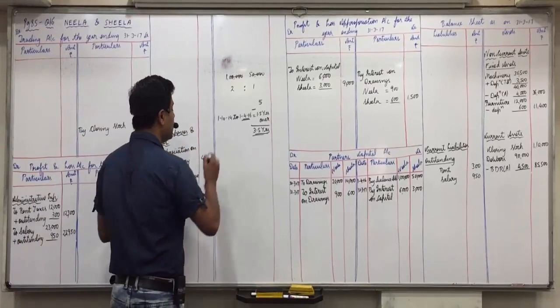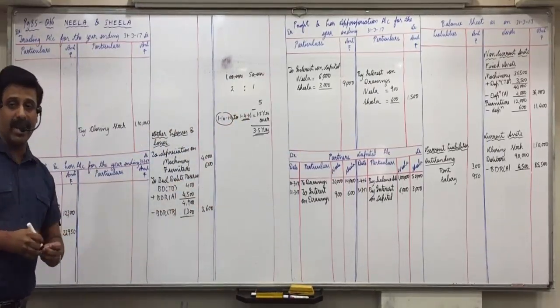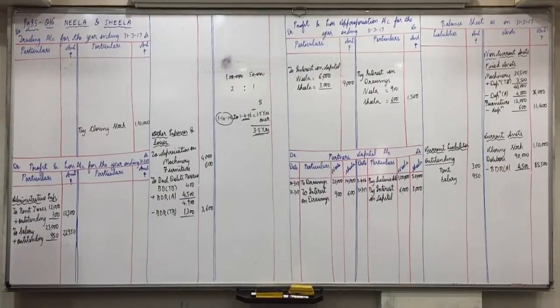Okay, the main thing is this is taken in the past. Show this as working note 1. 3.5 years remaining after the balance sheet date. Okay.